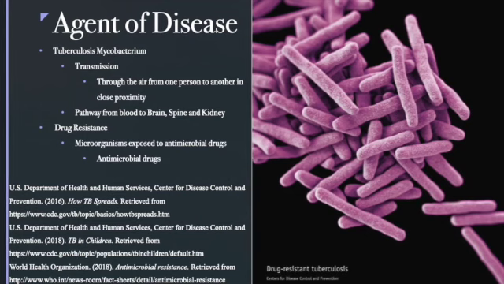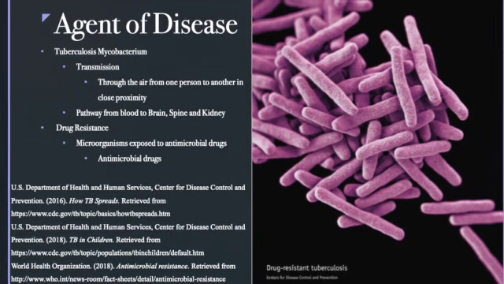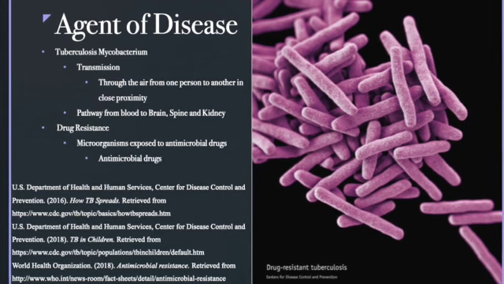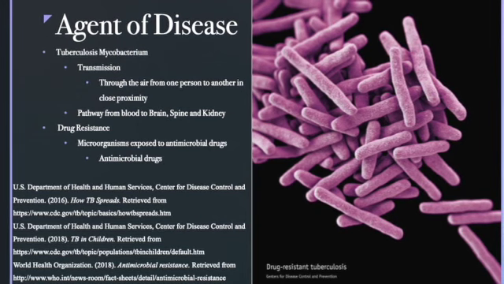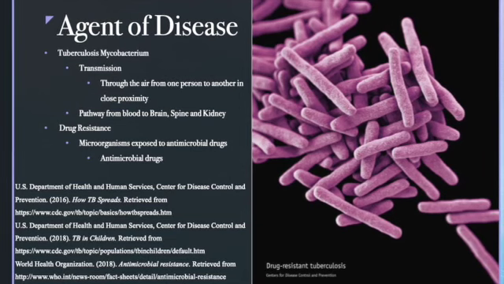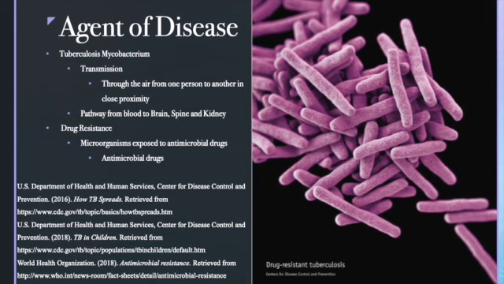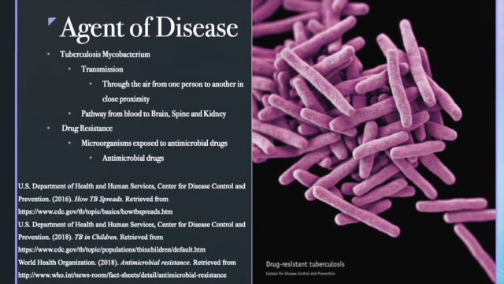Mycobacterium tuberculosis is transmitted through the air from one person to another. It's when a person infected with tuberculosis in the lungs or throat coughs, speaks, or sings. When a person is in close proximity to the person with the tuberculosis disease and they breathe in these bacteria, they will also then become infected.